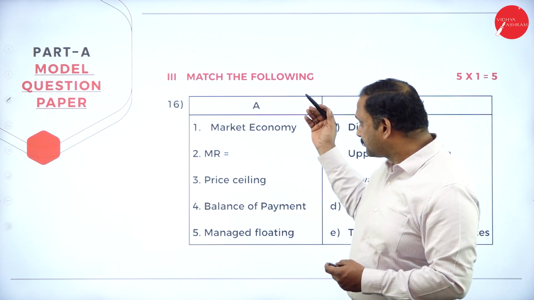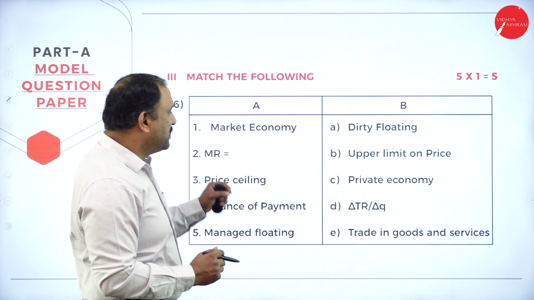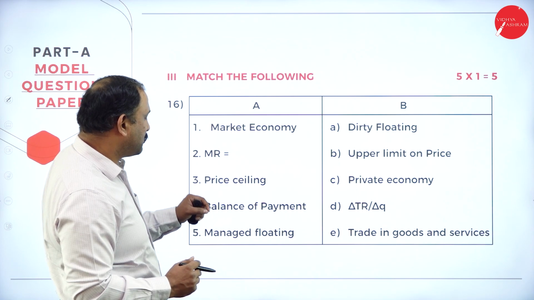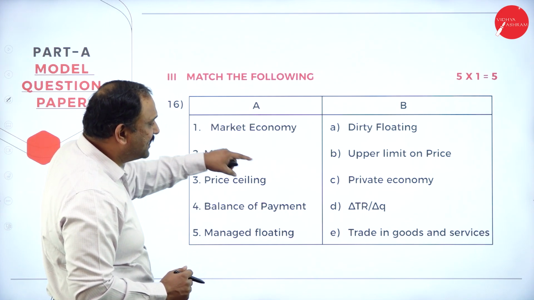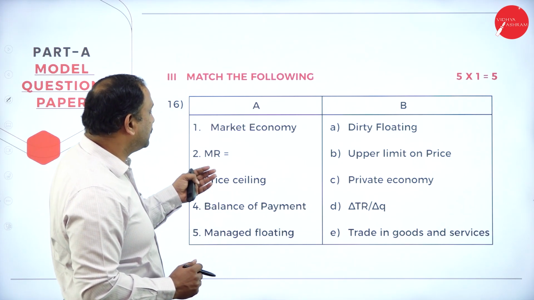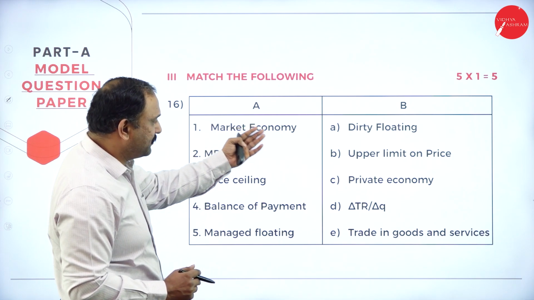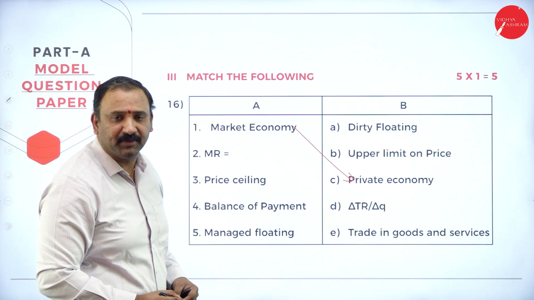Followed by match the following, which all of you are really good at. So now let's look into it. Market economy, that's what we are going to talk about. Market economy means a trade in goods and services. The market economy is basically about the private economy. This is from chapter 1.